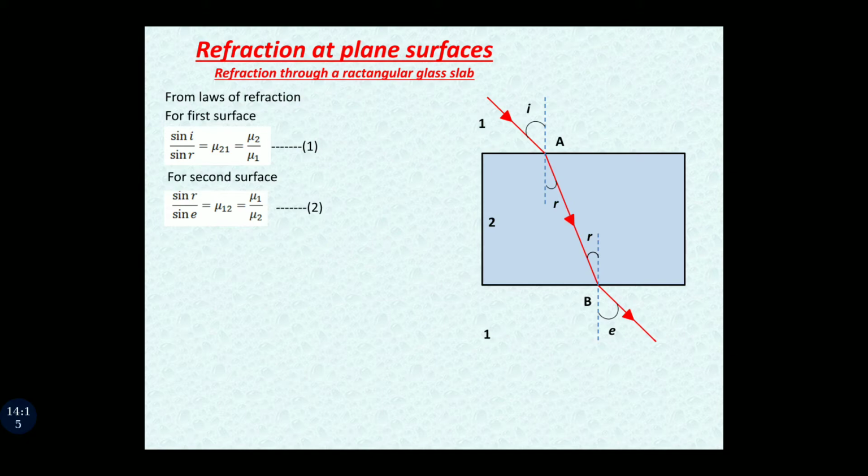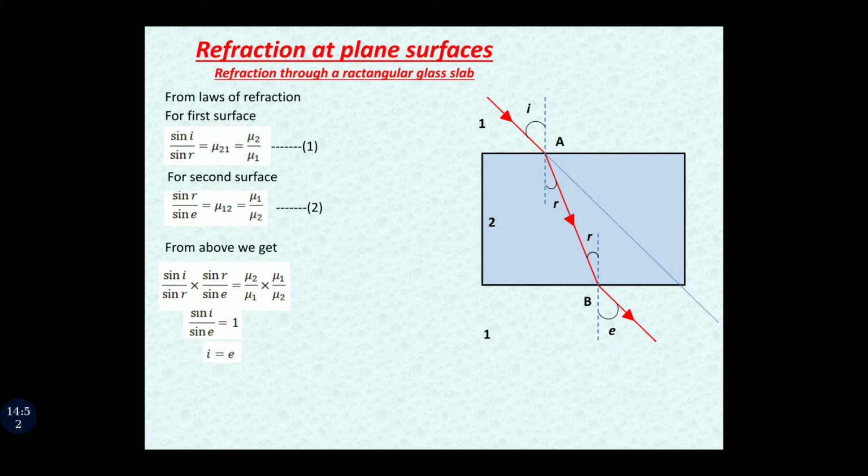Now let us multiply equations 1 and 2. What we are going to have: sin I by sin R multiplied by sin R upon sin E is equal to mu 2 upon mu 1 multiplied by mu 1 upon mu 2. On the right hand side everything is cancelled and we are going to have 1. On the left hand side sin R will be cancelled out and we are going to have sin I upon sin E is equal to 1, which simply means that I is equal to E, and which means that the angle of incidence is equal to the angle of emergence.